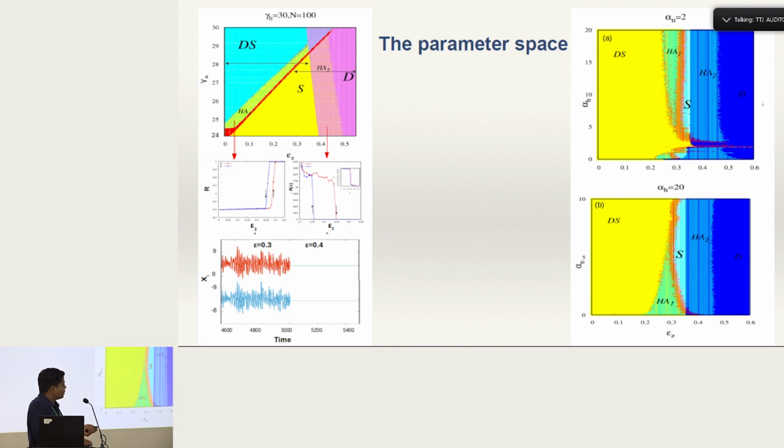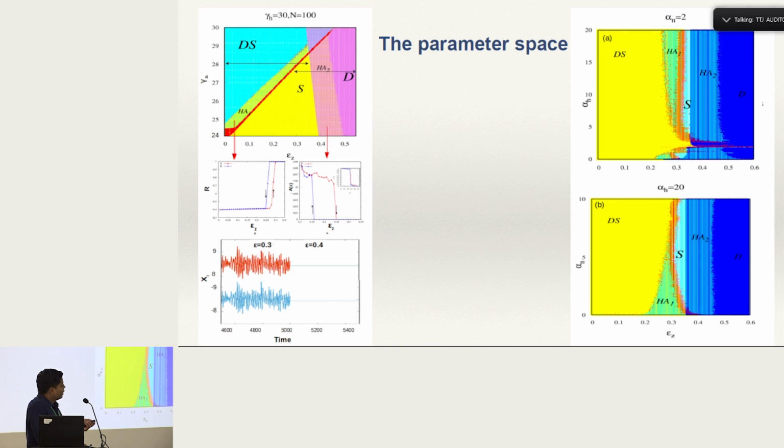So there is a transition to synchrony, and then it moves in the backward direction. At this point the system goes back to the desynchronized state if the coupling parameter is moved in the backward direction. And here HA1 corresponds to the hysteresis area corresponding to the transitions between the desynchronized and synchronized state.